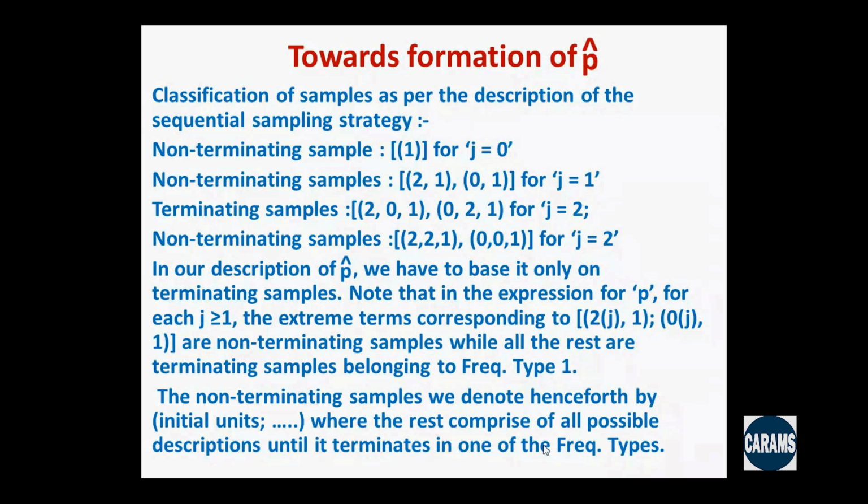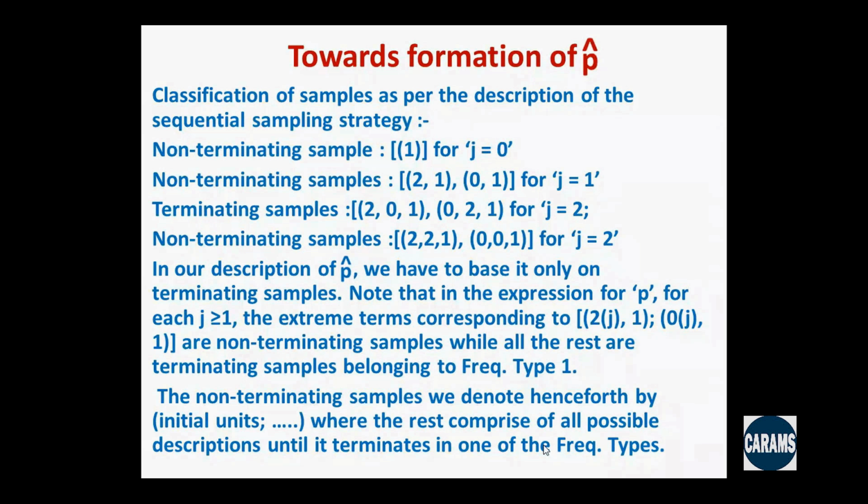For j equal to 3, before hitting the category 1, we have 3 observations prior to that. Those 3 could be a combination of 2 and 0. It could be exclusively 2, 2, 2 followed by 1, or 0, 0, 0 followed by 1. This is what I am referring to here as non-terminating samples. Other than these 2 extremes, all other combinations of 2 and 0 for a total of 3, such as 2, 2, 0, 2, 0, 2, 0, 2, 2, 0, 0, 2, all kinds of combinations of 2 and 0, those are terminating samples. That is what is meant here.